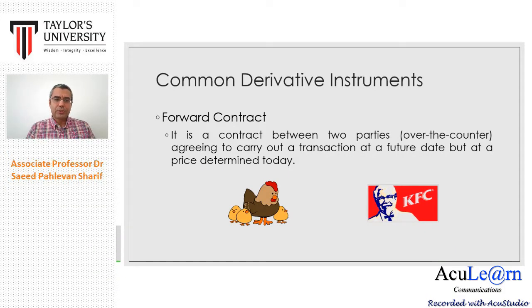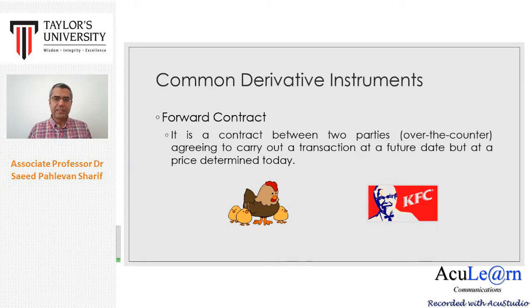A forward contract is a contract between two parties agreeing to carry out a transaction at a future date, but at a price determined today. Let me give you an example. Suppose there is a farmer that sells chicken. So the farmer has a farm and sells chicken. On the other hand, we have some companies or customers that buy chicken from the farmer. So we have producers of chicken on one side, and on the other hand, we have consumers of chicken, or those who buy chicken.